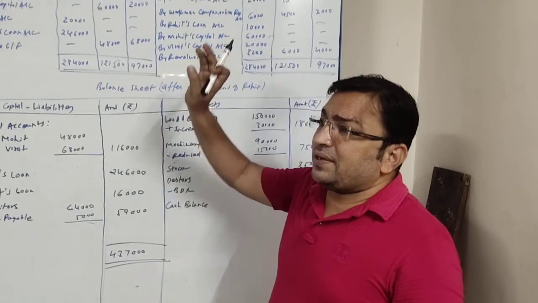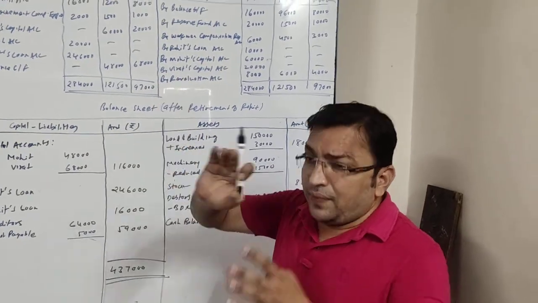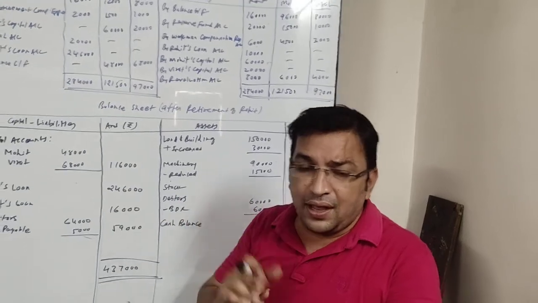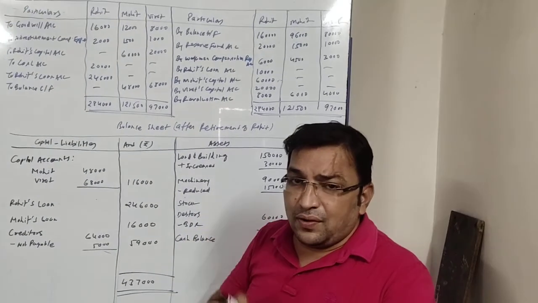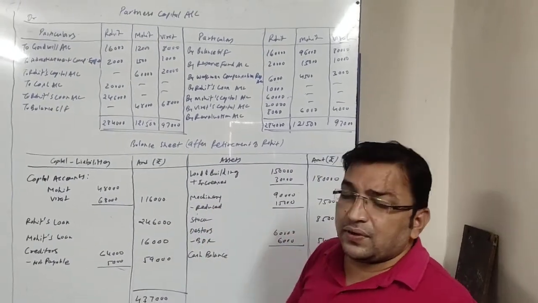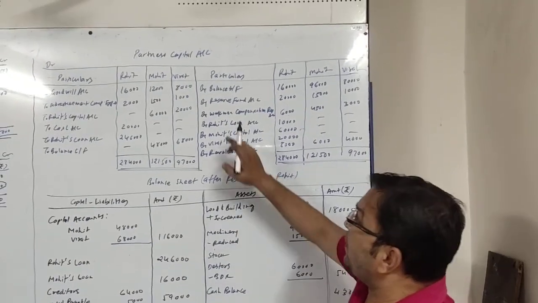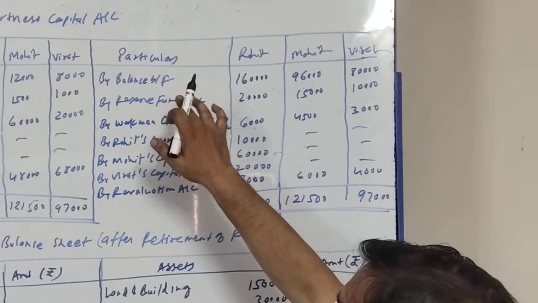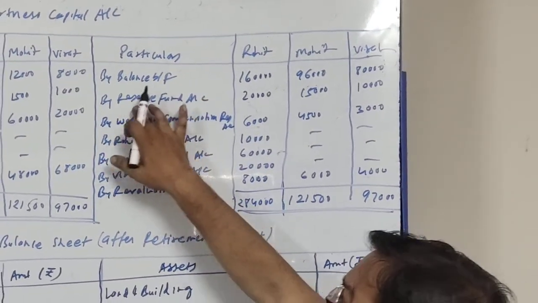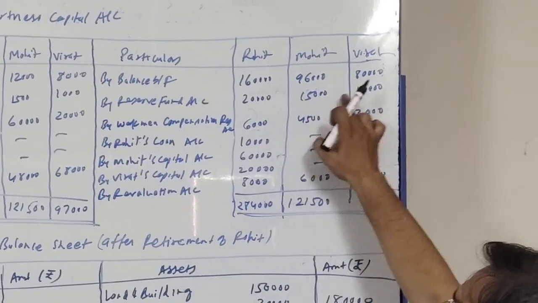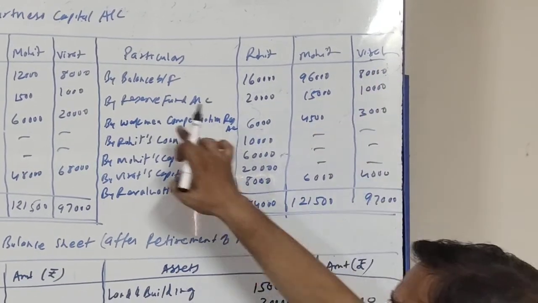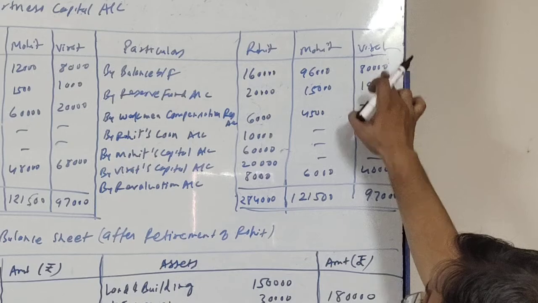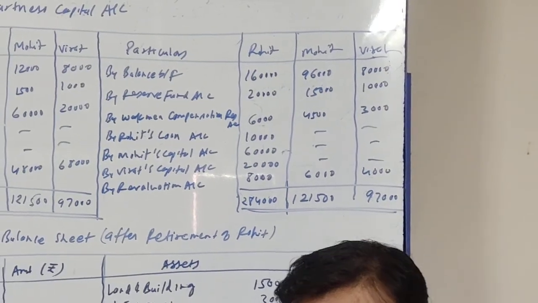Reserve fund is given 45,000. And their ratio is given 4:3:2. We know reserve fund is a reserve undistributed profit. We will be distributing among all partners in their old ratio. Old ratio is given to us 4:3:2. So when we will distribute rupees 45,000 in the ratio of 4:3:2, we will find 20,000, 15,000 and 10,000. So by reserve fund 20,000 Rohit's column, 15,000 Mohit's column and Virat's column 10,000.